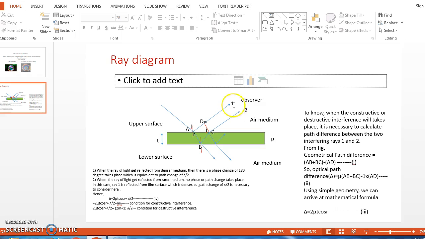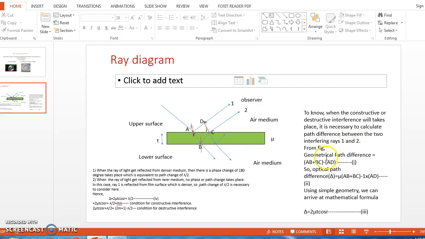Now when these two rays produce the interference pattern, what type of pattern will there be, whether constructive or destructive? To know this, it is necessary to calculate the path difference between the two interfering rays 1 and 2.